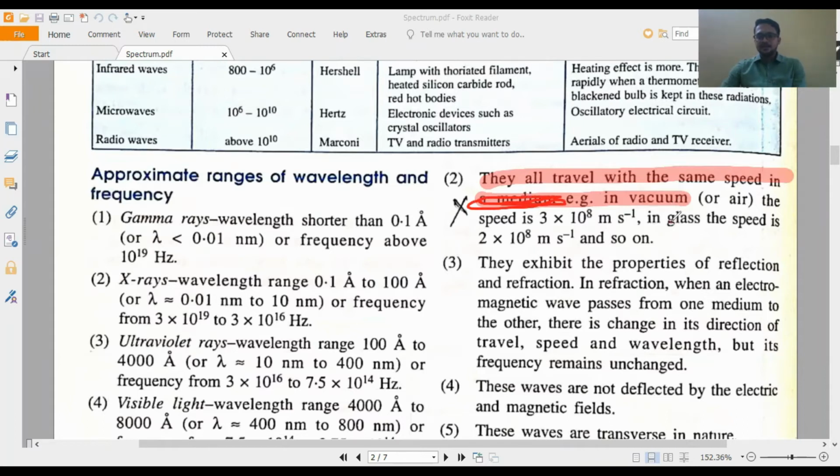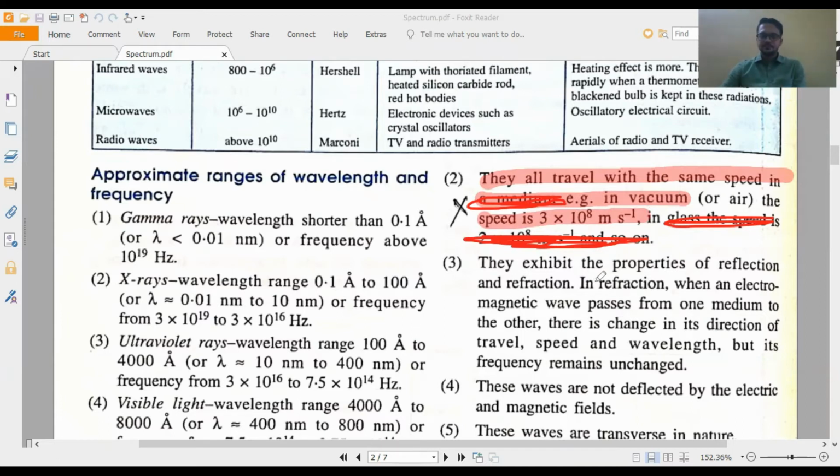Here something is wrong in the text, 'same speed in a medium'; don't say this. They all travel with the same speed in vacuum. The last sentence is also wrong, that in glass the speed is this; this is not the speed of all electromagnetic waves inside glass. Only this part is true: they all travel with the same speed in vacuum, 3 into 10 to the power 8 meter per second.